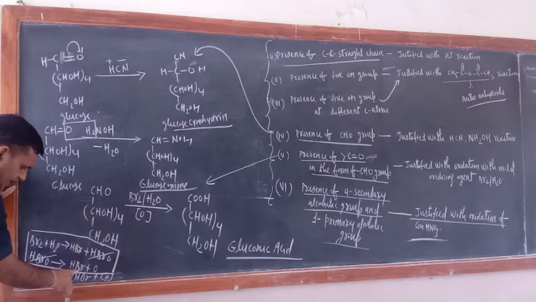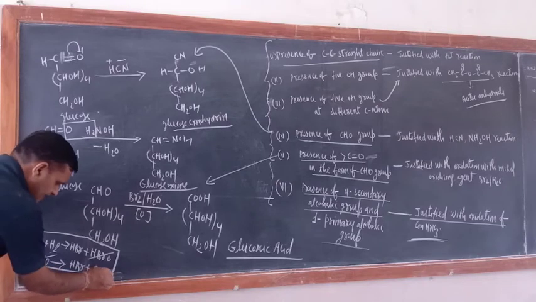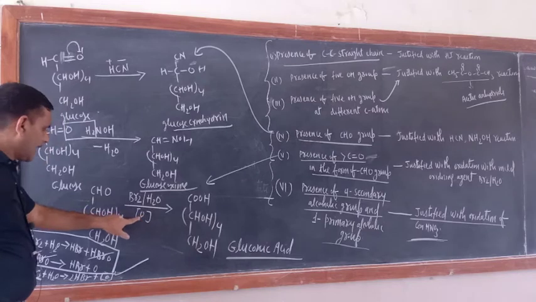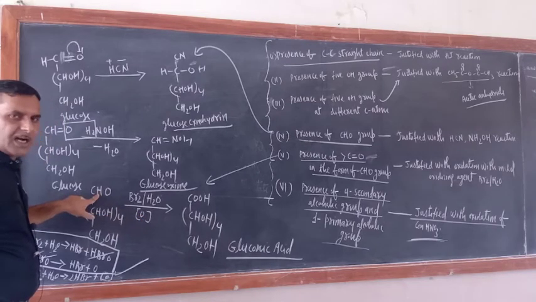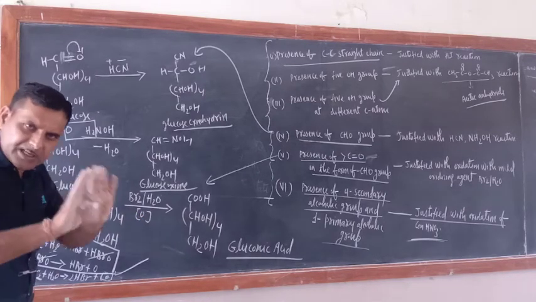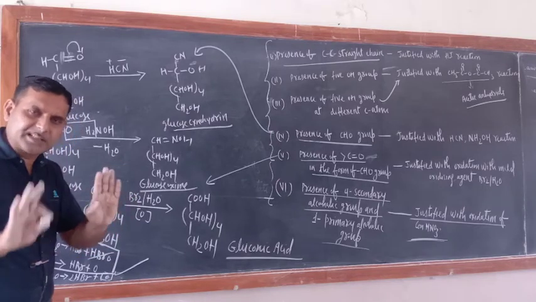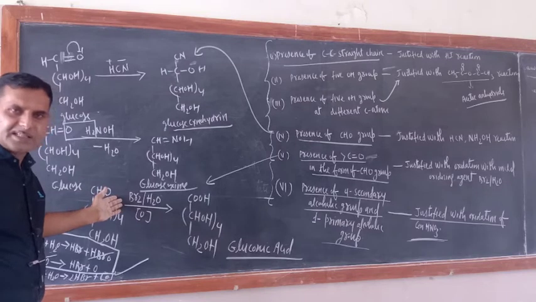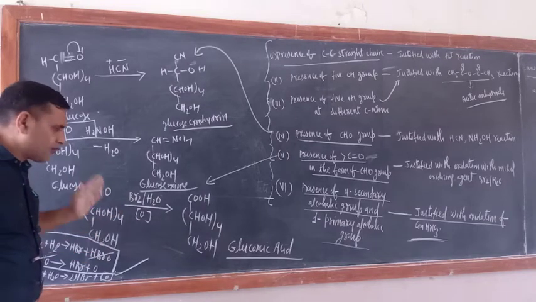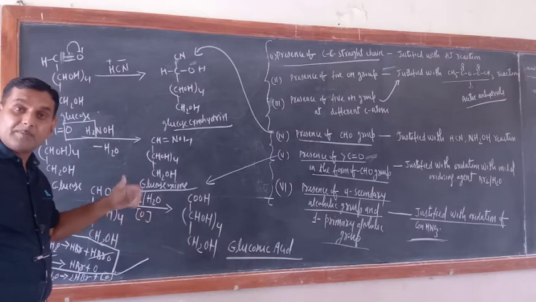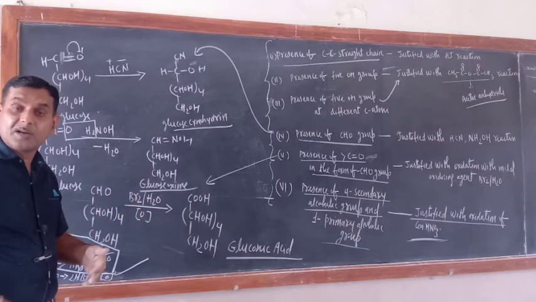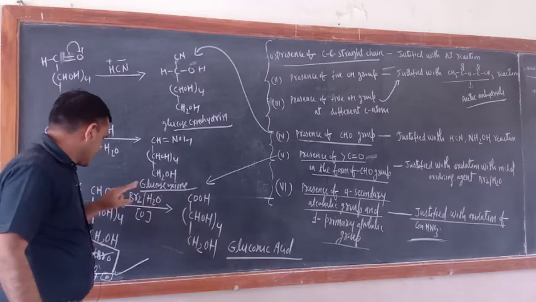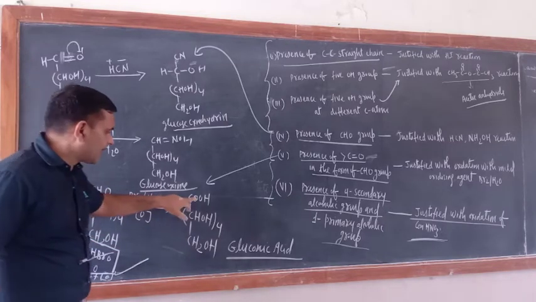So 2 HBr and 1 nascent oxygen, means it is furnishing the nascent oxygen, and it will oxidize only the aldehyde group. You know that aldehyde group is very easily oxidized. Aldehyde group can be oxidized in presence of a weak oxidizing agent. So this is a weak oxidizing agent. And now alcoholic groups will remain intact because primary, secondary and tertiary alcoholic groups can be oxidized only in presence of a strong oxidizing agent. So only CHO group will be converted into COOH.